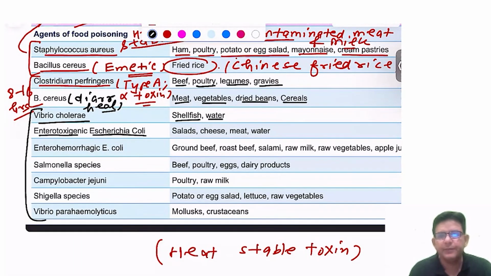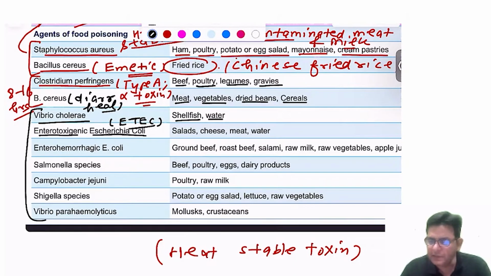Enterotoxigenic E. coli. This particular one, what is the short form of it? It is termed as ETEC. Okay. And if you have done all your studies, you must be knowing this also: enterotoxigenic E. coli associates with what? It associates with traveler's diarrhea.